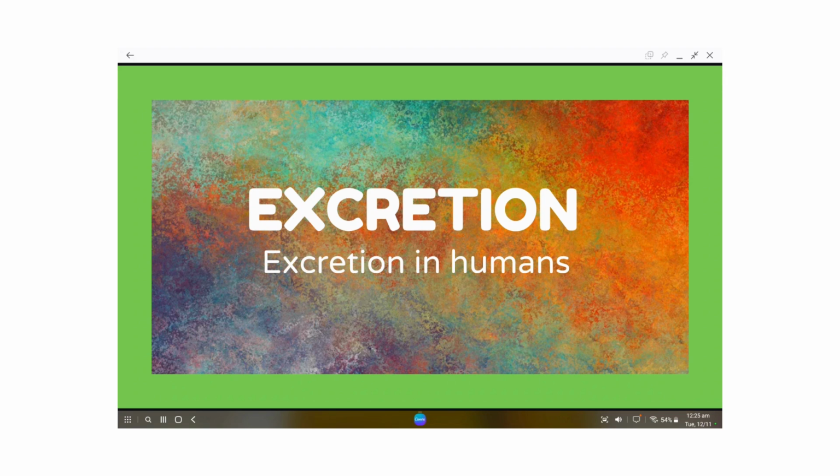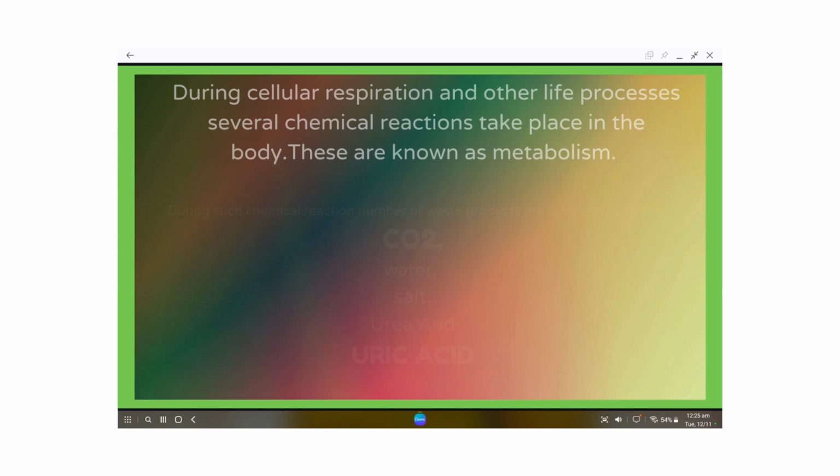So first of all, during different life processes, for example cellular respiration, a number of chemical reactions take place in the body, and all these chemical reactions held together are known as metabolism.